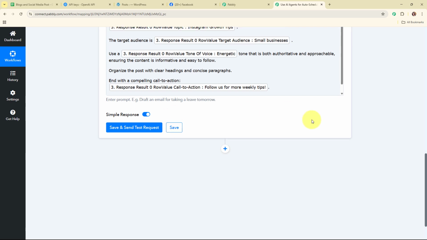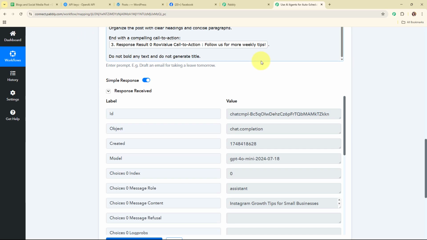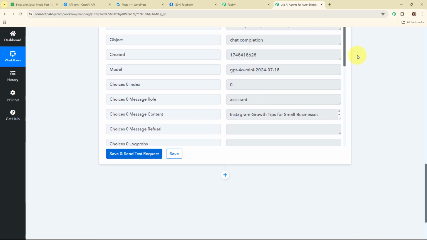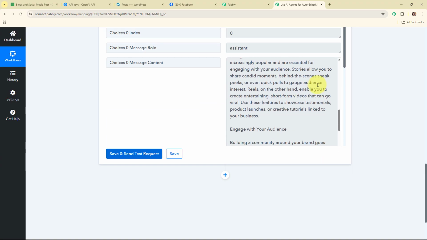And now after entering all the required details, I'm going to click on save and send test request. And here you can see we have received a successful response where we have received a message content generated, where we have received the entire blog generated by OpenAI.